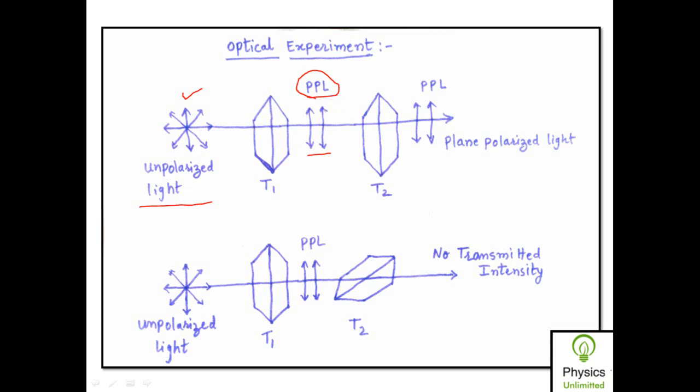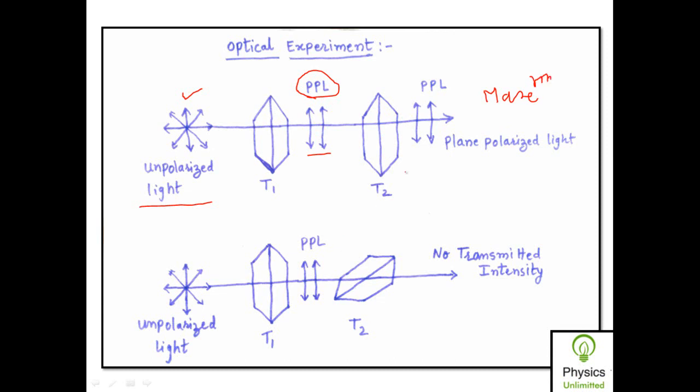Now when such plane polarized light is allowed to fall on a second tourmaline crystal such that the axes of the two tourmaline crystals are held parallel to each other, then these vibrations, being parallel to the axis of tourmaline crystal T2, are again transmitted through it, and therefore you will observe that the intensity of transmitted light is maximum.